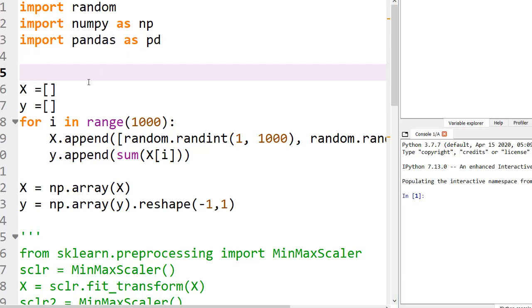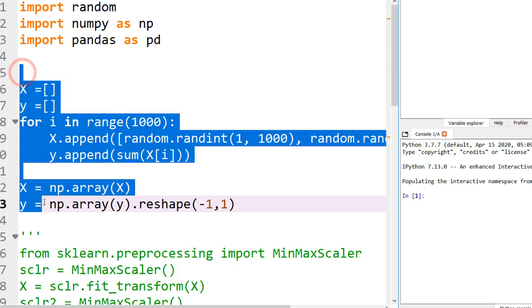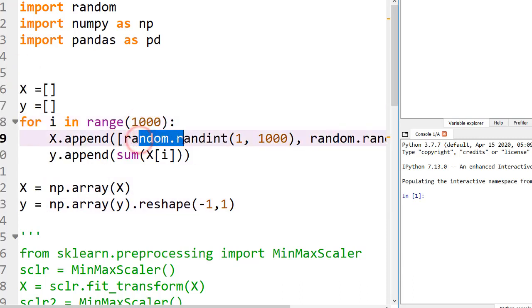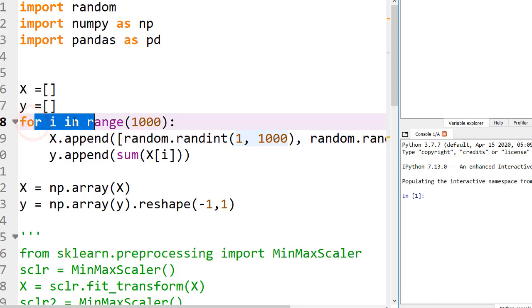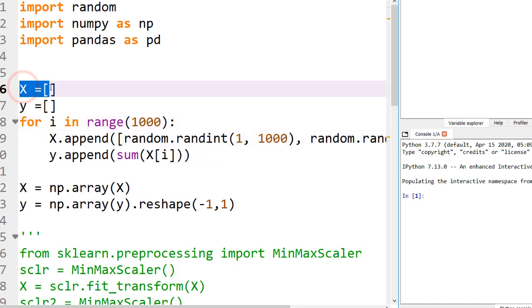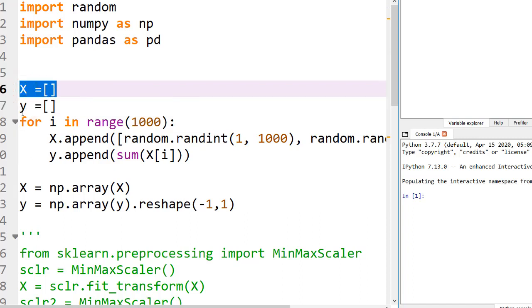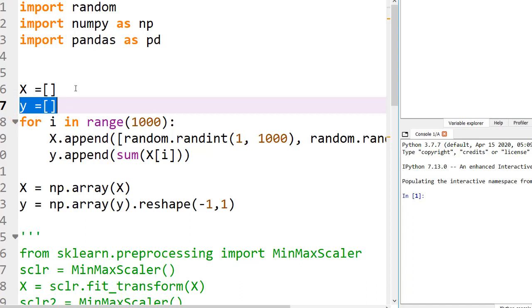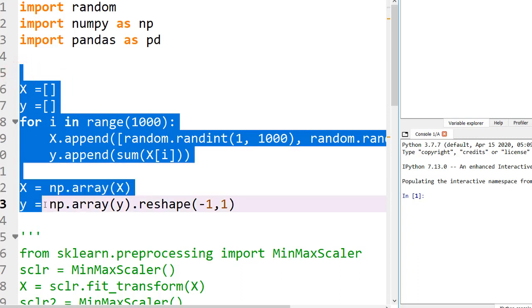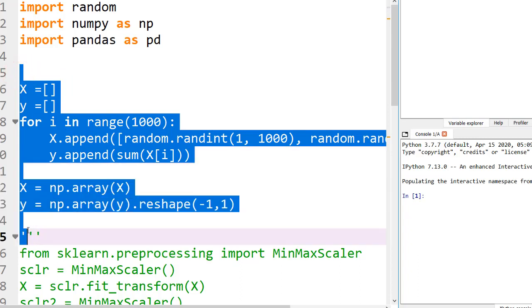For the purpose of this video, I have used random from the Python library to create random integers ranging from 1 to 1000, and I used a for loop to append 1000 values to the x and to the y, where x holds two integer numbers and y holds the sum of those two integer numbers. So let's have a look at this segment of code, what this code is actually doing. This is preparing data for our neural network.